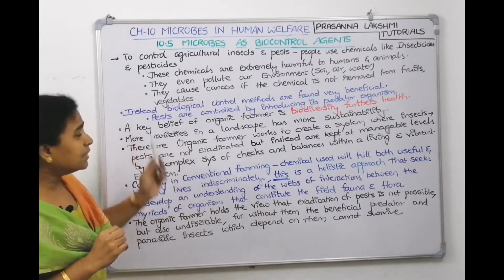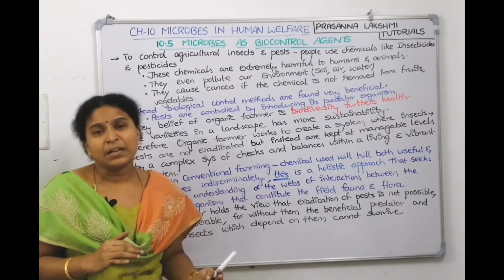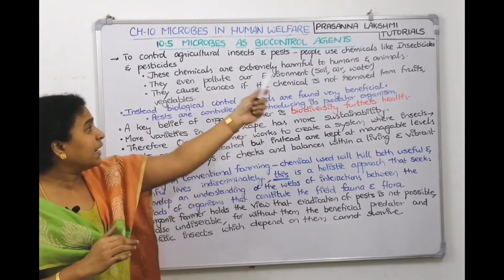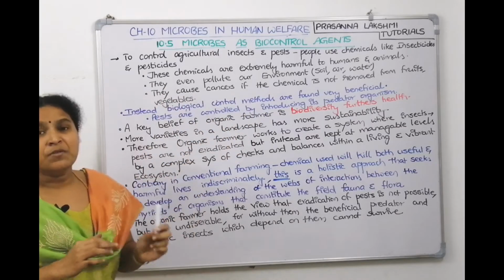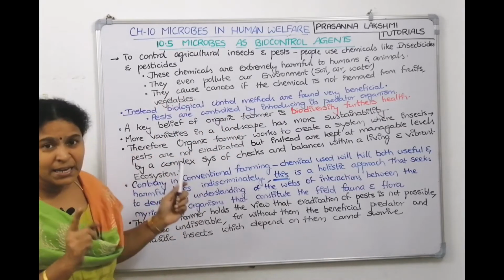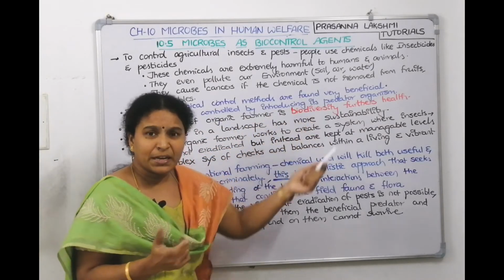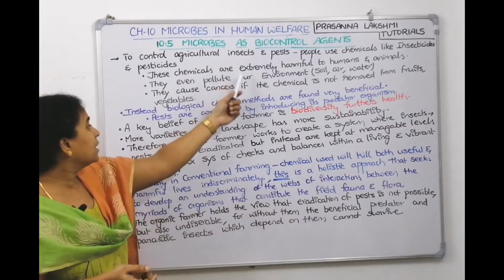Then instead, why can't we think of organic farming? Why can't we use biological methods to control the insect and the pest, which is very beneficial? That's what NCERT has given: instead, biological control methods are found to be very beneficial. They will not have all these side effects.